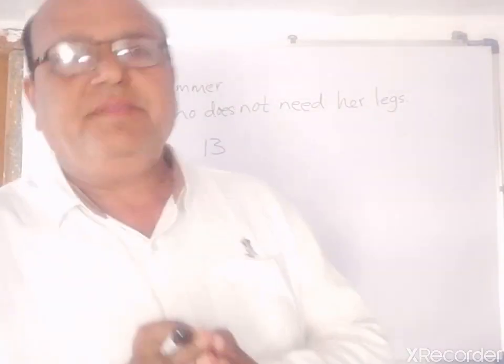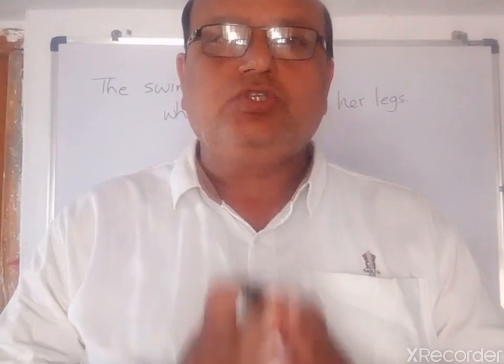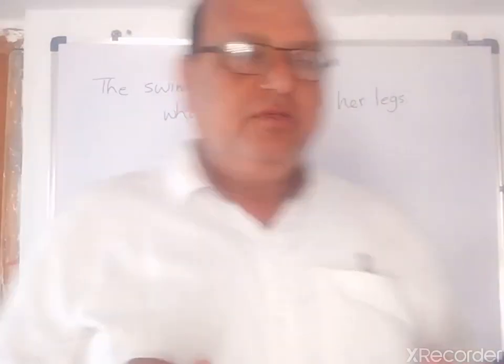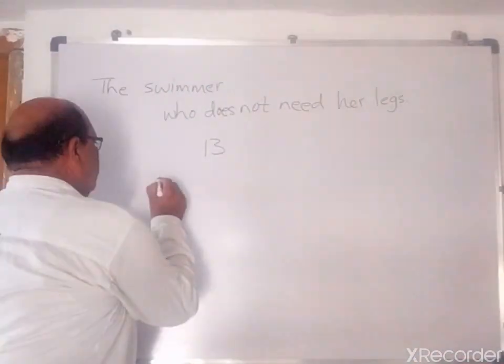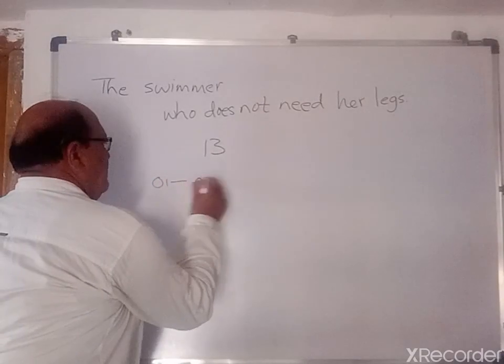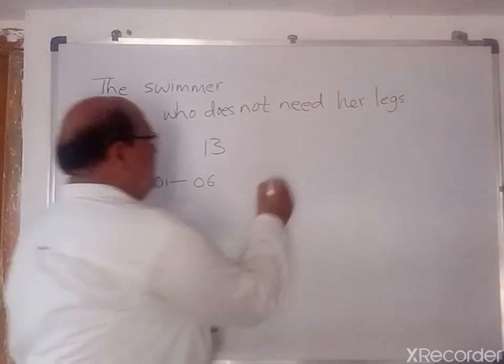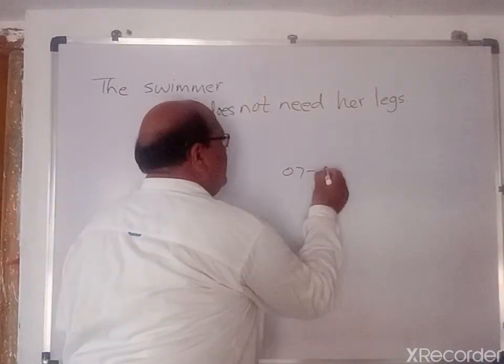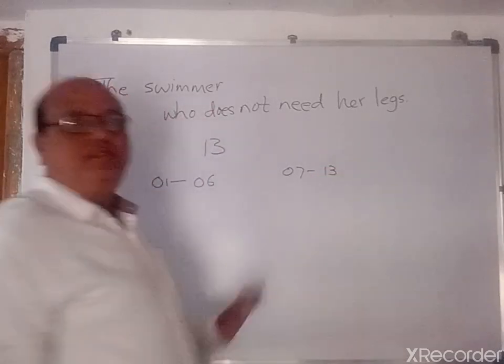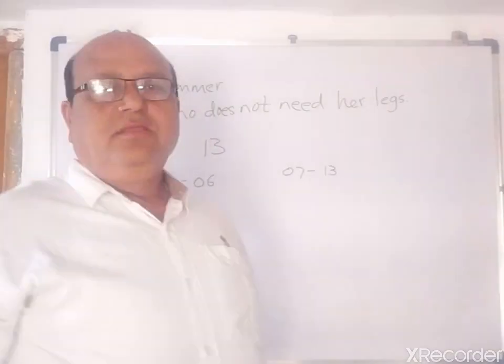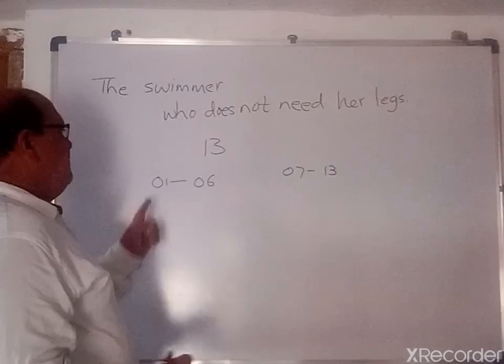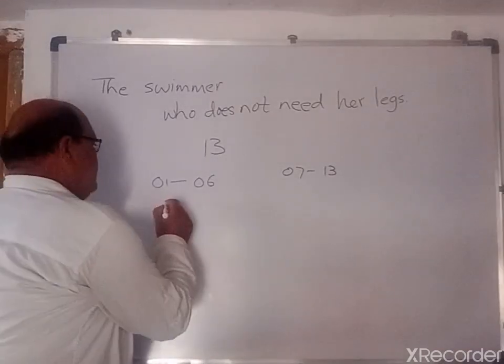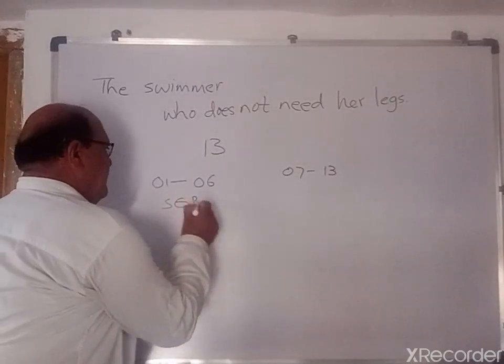The paragraphs have been divided into two subcategories, from 1 to 6 and from 7 to 13. I have taken paragraphs 1 to 6 as SGP1.